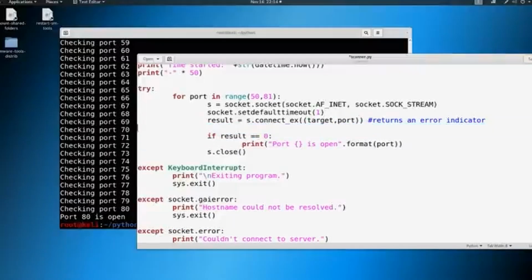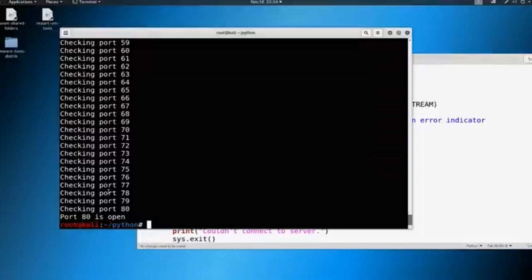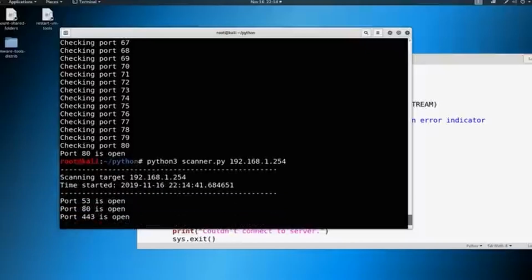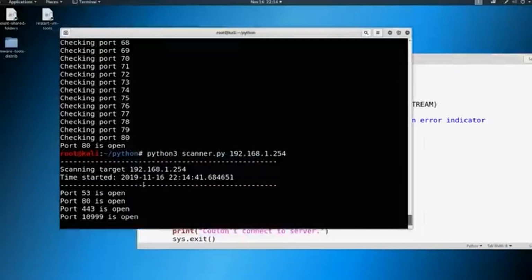If you want to do a full port scan, again, you could do 1 through 65,535. Go ahead and save that. Sorry if you heard my dog barking. It's really windy tonight. So we're going to go ahead and do it one more time. Now it should be a little prettier, and as the ports are open, it'll print them out. And if you want to get fancier, you could have a little thing at the bottom that says, hey, this took this long to scan, here's how many ports are open, etc. So this is finding all the ports.